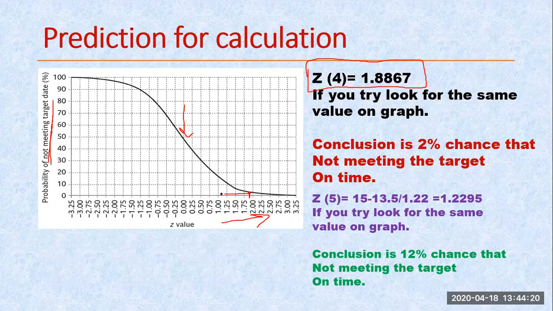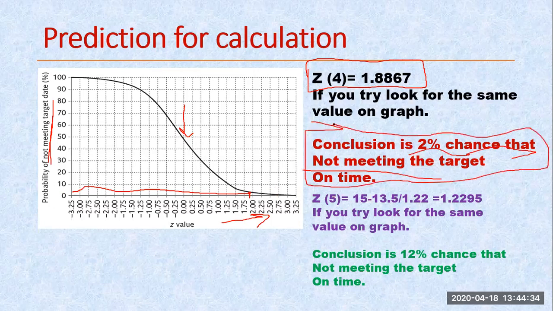Against this, it almost lies there only. So that's why it is written approximately 2% chance that we are not meeting the target. So what is my conclusion? After calculation of all this, we conclude there is only a 2% chance that we are not meeting the target. So whatever we had planned is appropriate.